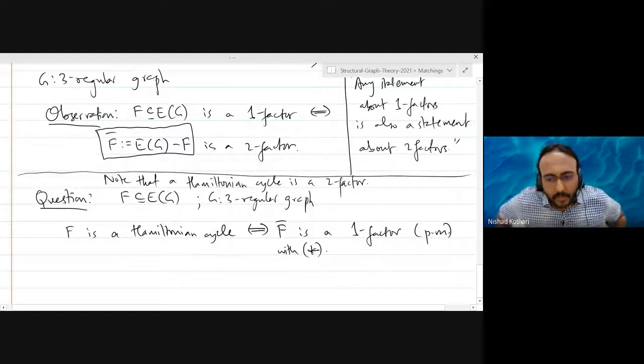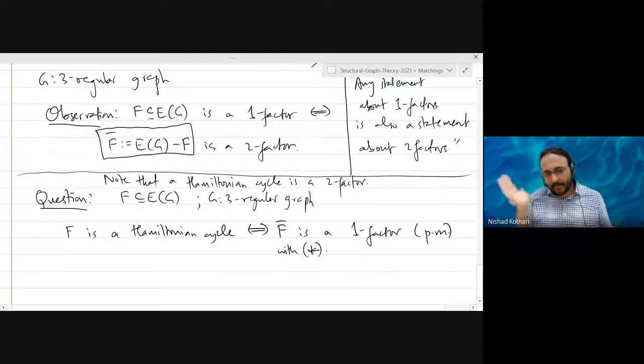We know that two factors become one factors and one factors become two factors. So Hamiltonian cycles are special two factors. So what are the special perfect matchings corresponding to Hamiltonian cycles?